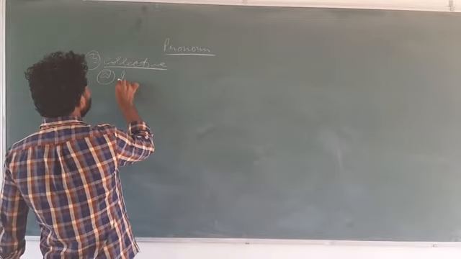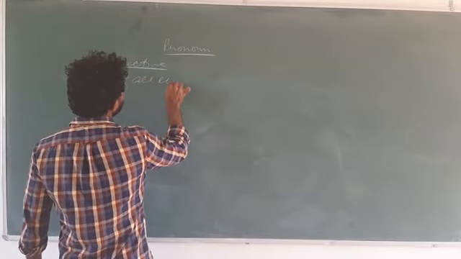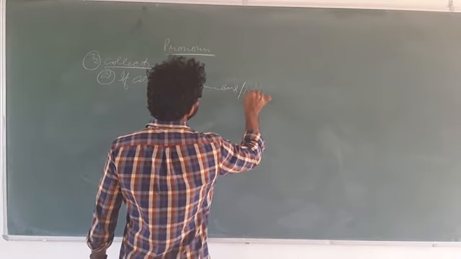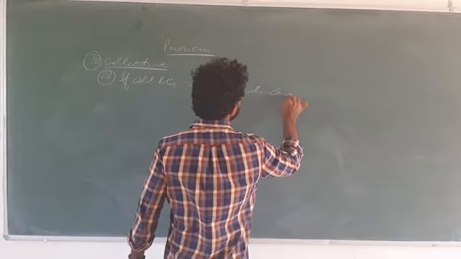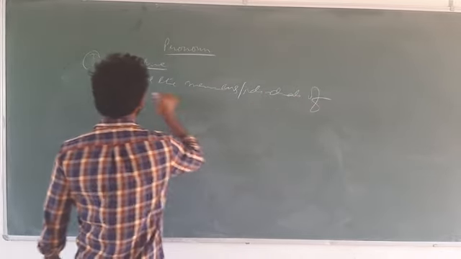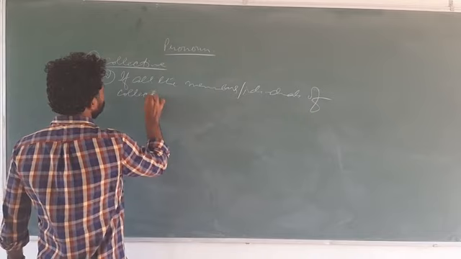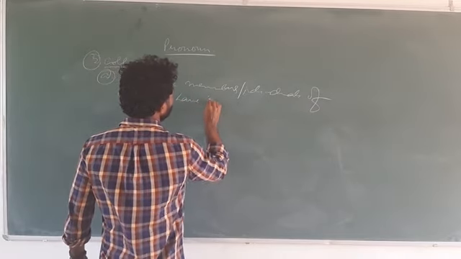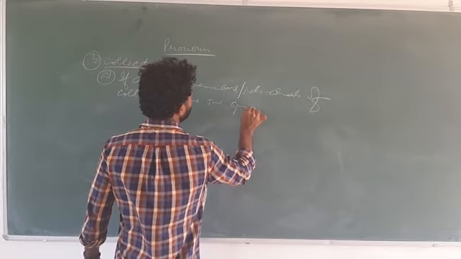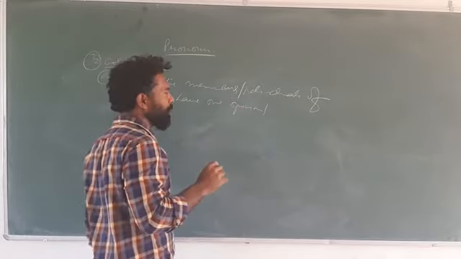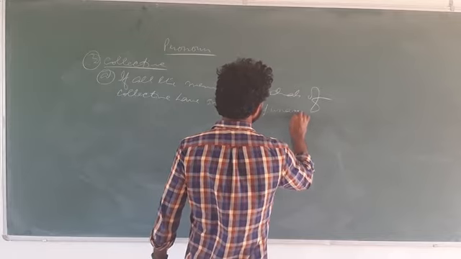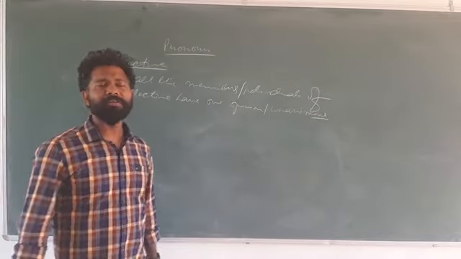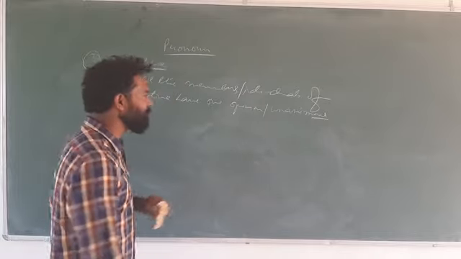Let me write. If all the members or individuals of a collective noun have one opinion, they are unanimous, then the verb is singular and the pronoun is also singular.